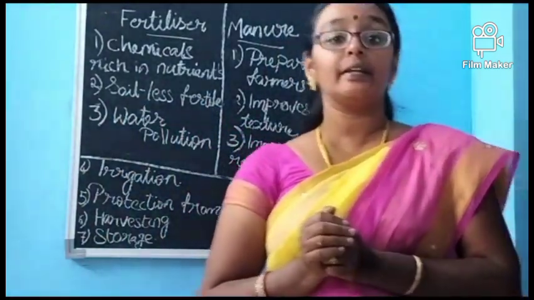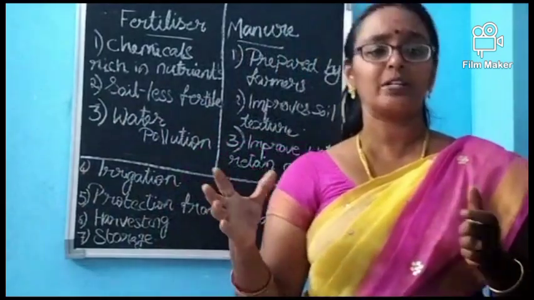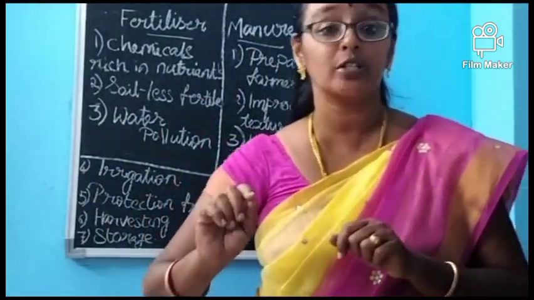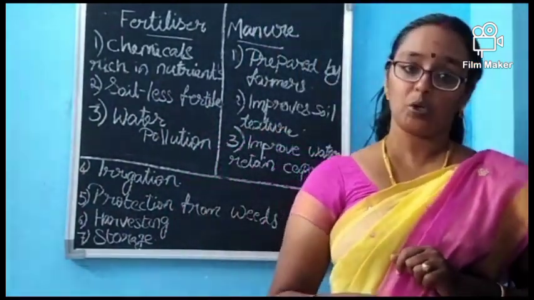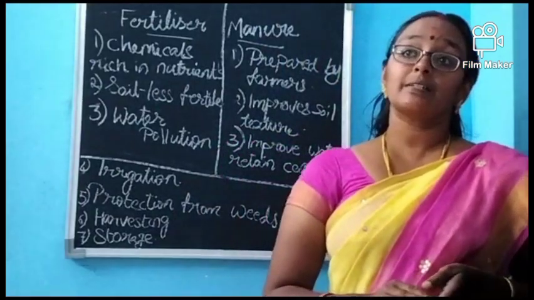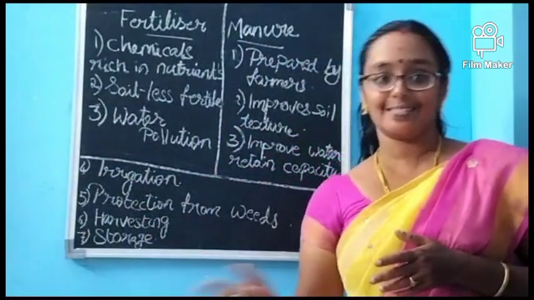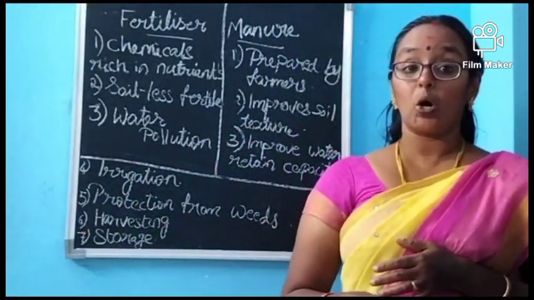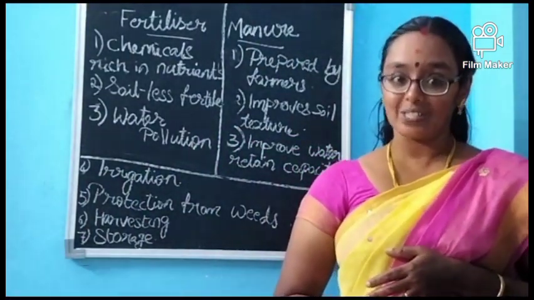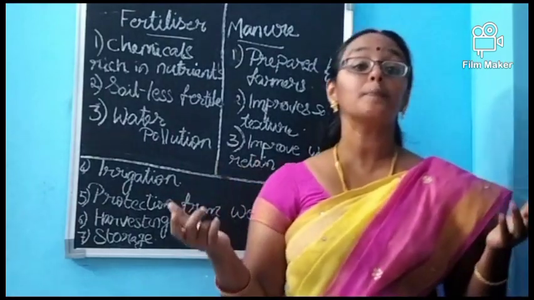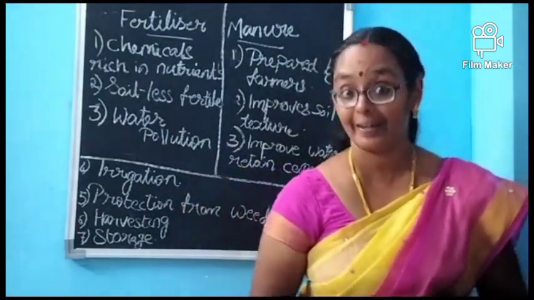Storage can be done in gunny bags. If the amount is very small, we can store it in jute bags, gunny bags and so on. Sometimes if it is in big quantity, we store it in granaries. Okay, these are all about how the crops are produced and how they are managed.